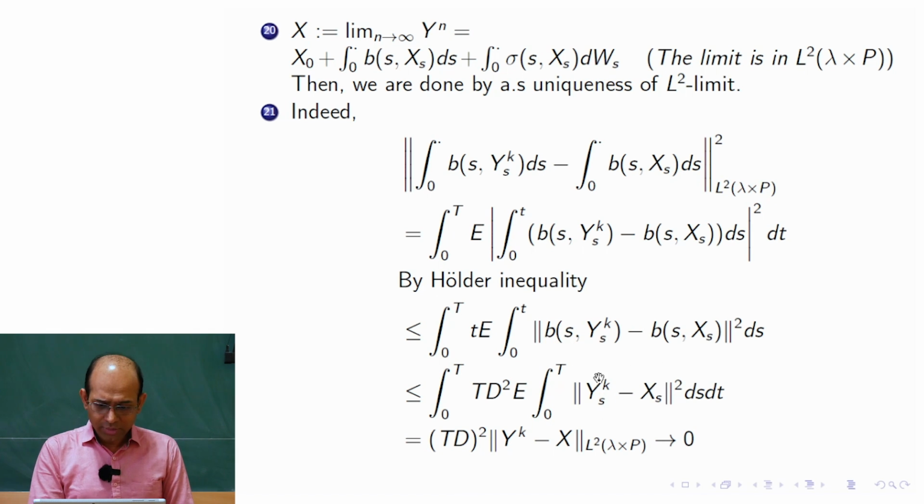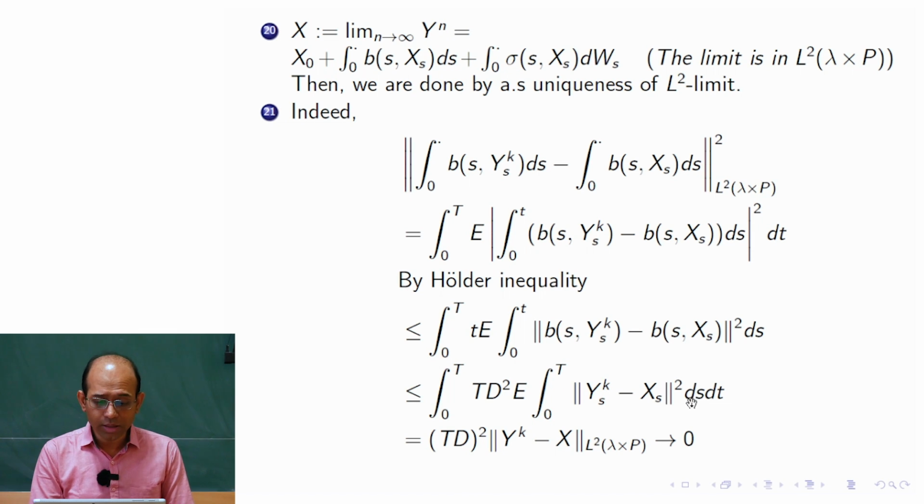Here the integration runs from 0 to t, but the whole inside is not independent of small t. So this t and d squared come, and with respect to capital T another factor comes. So I would get capital T squared, so capital T d whole squared, and then we need to identify what this is: the expectation of the integral from 0 to capital T of the square of this stochastic process, ds.